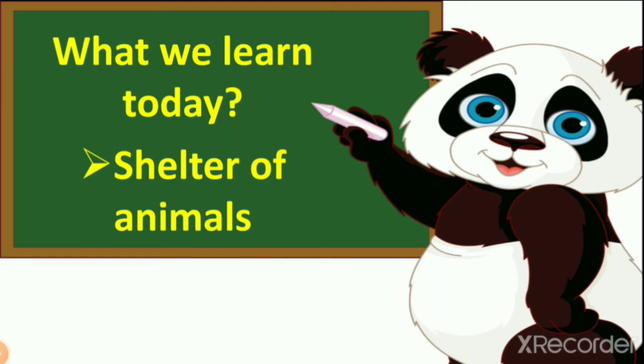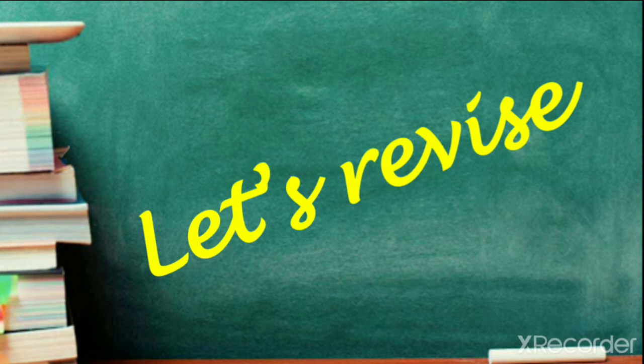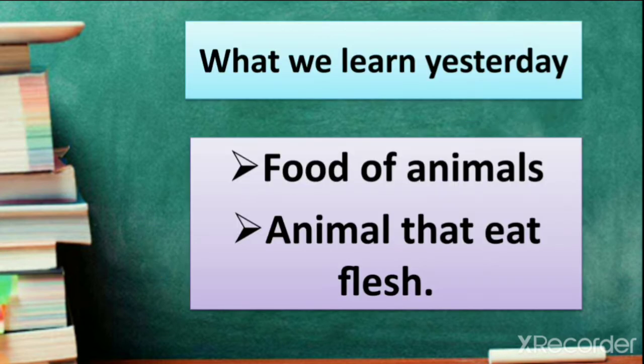We already learned about food of animals, right? We learned different kinds of food which animals eat. Till now we learned about animals that eat seeds, animals that eat plants, animals that eat flesh of other animals. We also learned about insects and worms, and which animals eat insects and worms, right? In the previous lecture we learned about food of animals, and which food? Flesh.